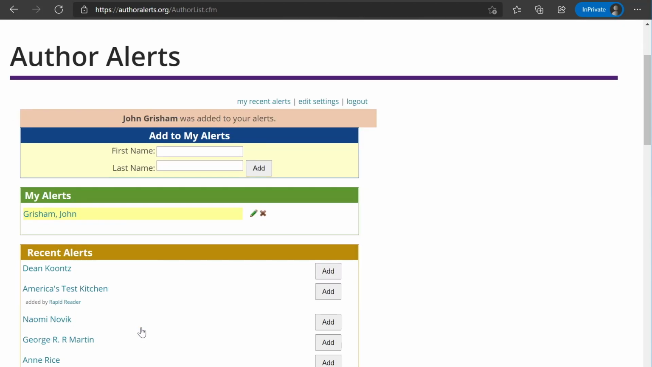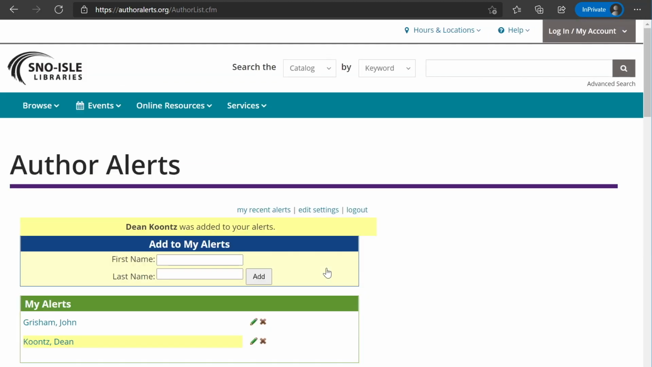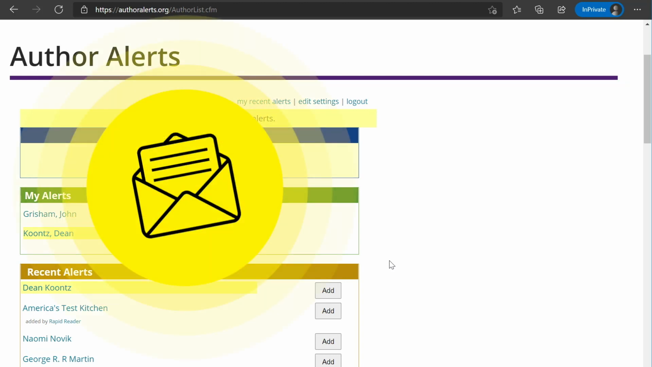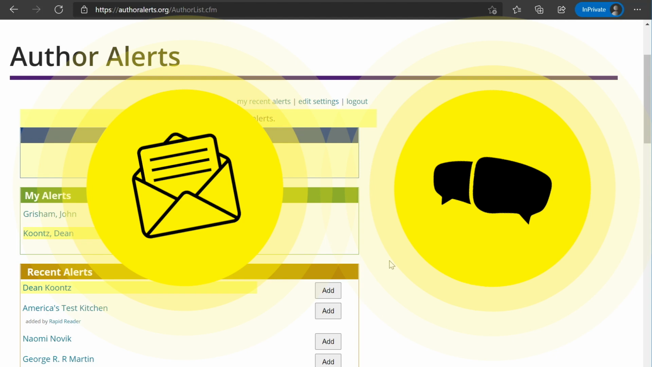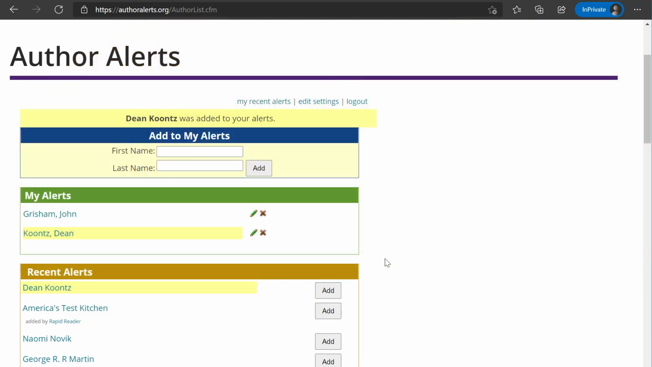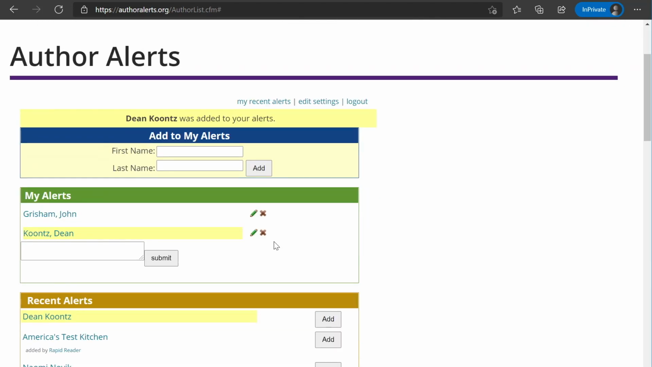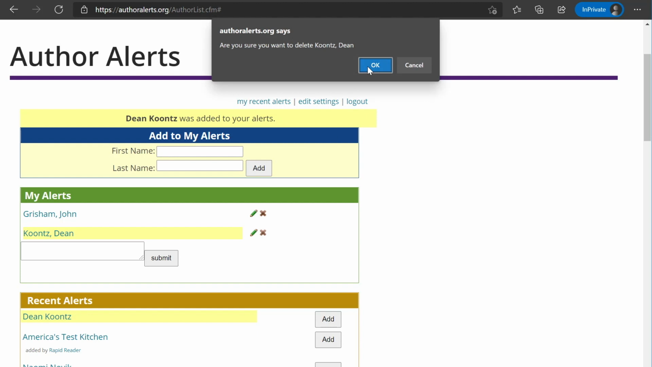You can also quick add authors that other users have recently tracked. Continue adding as many authors as you want. That's it! You have now successfully signed up for Author Alerts and added authors to track. You will now receive a notification whenever a new title by one of those authors is added to the Snow Isle Library's collection. From your Author Alerts account, you can also add notes or remove any previous authors you had added to your tracking list.